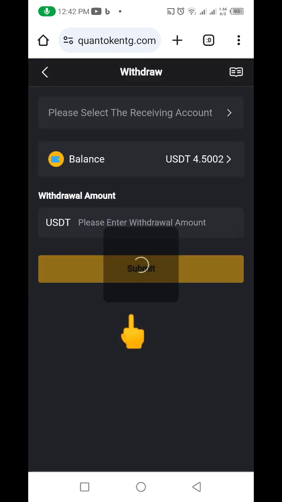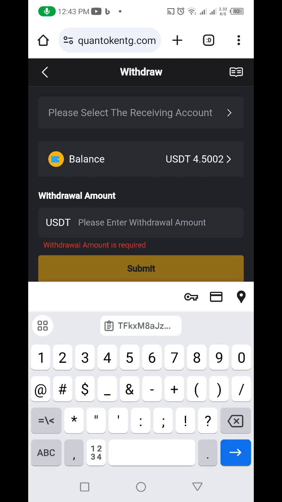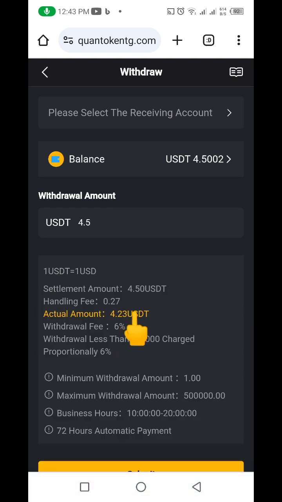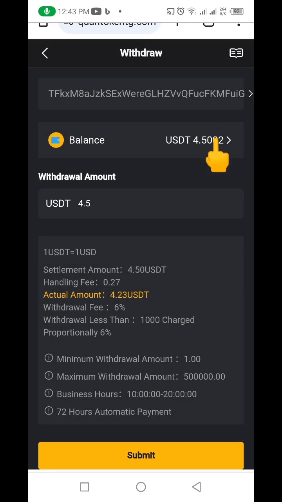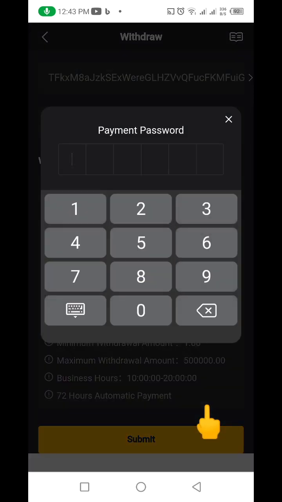So I'm going to click on this withdrawal here. I'm going to put in the amount that I want to withdraw, this 4.5. Then I'm going to choose up here. I have my USDT bound already. In your own case, if you watch the video that I told you about earlier, you're going to see how you're going to bind your USDT wallet address. So I'm just going to click on this button up here, and I'm going to put in my USDT wallet address. Then I'm just going to come down here and click on submit. Then I'm going to put in my withdrawal password. Let me quickly do that.